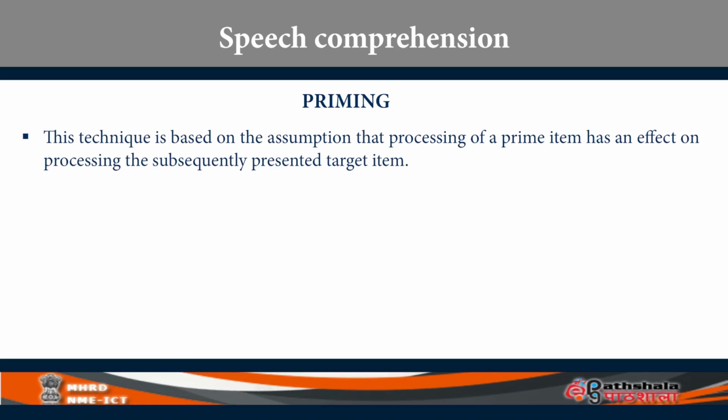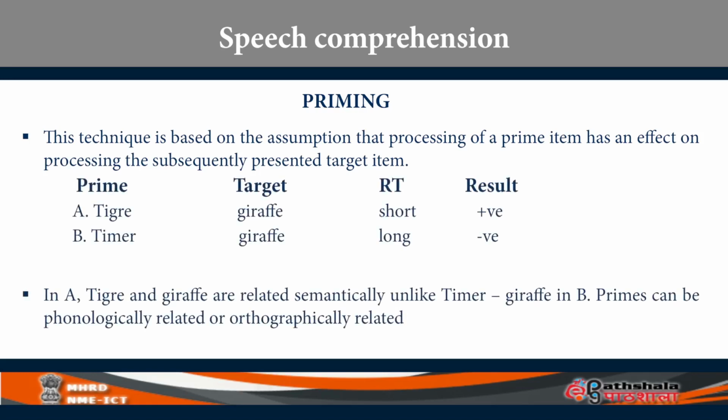See this on the screen: under the title prime, under item A, you have tiger, and the target is giraffe. If you are shown tiger or you hear tiger, your ability to respond to giraffe, saying it's a meaningful word or whatever it is, is much quicker.